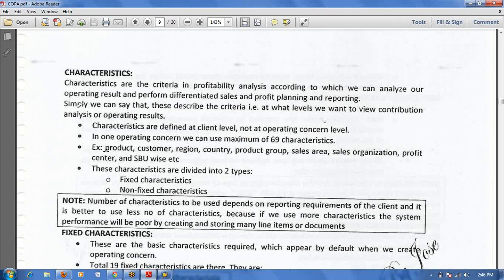It's a sort of level. At what level do you want to know the profitability? At any level you can find out the profitability, and these are the 69 levels.